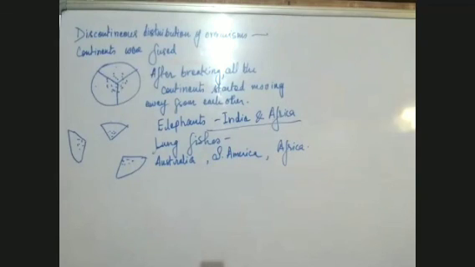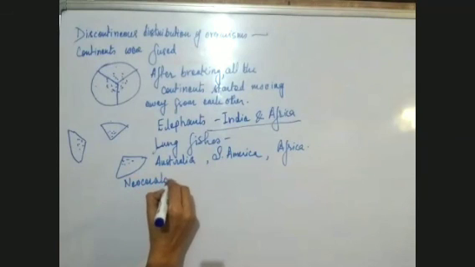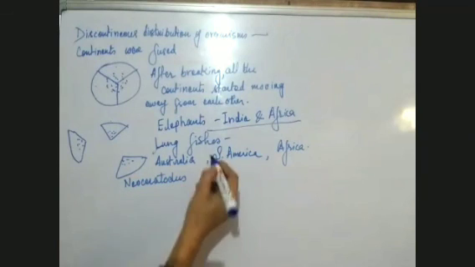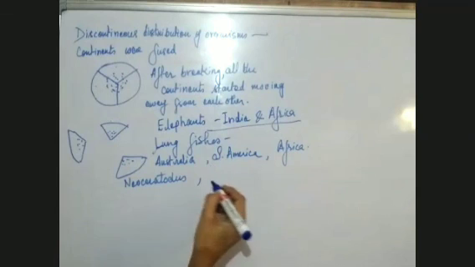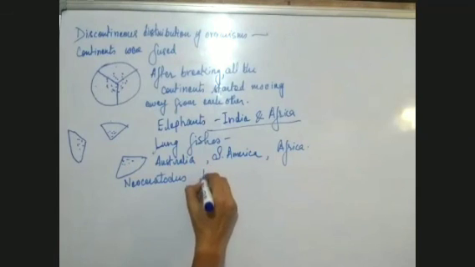There are three types of lungfishes, found in Australia, South America, and Africa. The one found in Australia is Neoceratodus. The one found in South America is Lepidosiren.